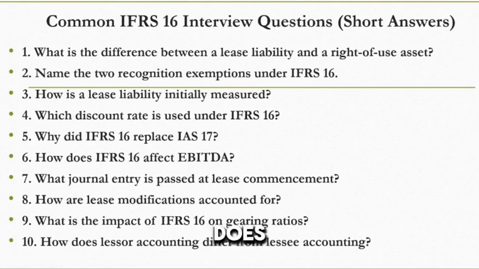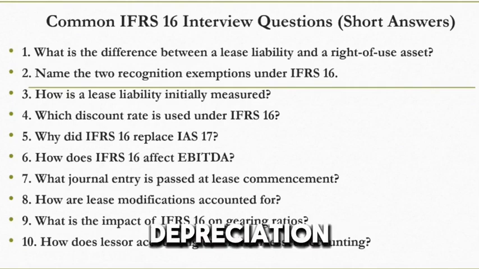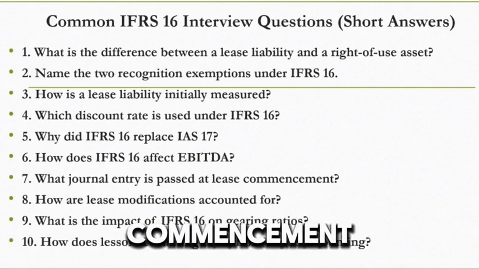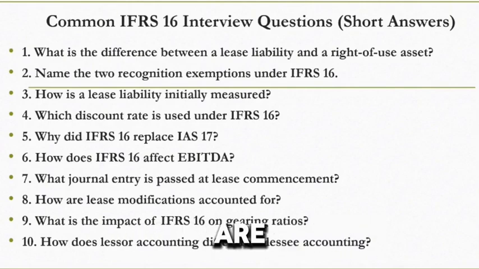6, how does IFRS 16 affect EBITDA? You know, EBITDA, that is the earnings before interest, taxes, depreciation, and amortization. 7, what journal entry is passed at lease commencement? 8, how are lease modifications accounted for? 9, what is the impact of IFRS 16 on gearing ratio?